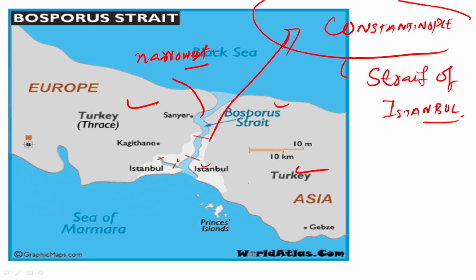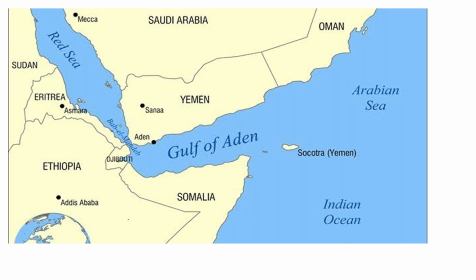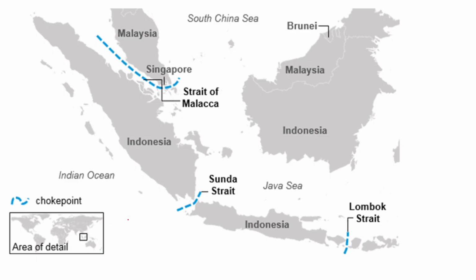One more thing, guys, it is a natural strait that is located in the northwestern part of Turkey. It connects the Black Sea with the Sea of Marmara. We have looked at the Black Sea and the Sea of Marmara as well. Apart from that, we have looked at Bab el-Mandeb, and we have covered the Palk Strait.